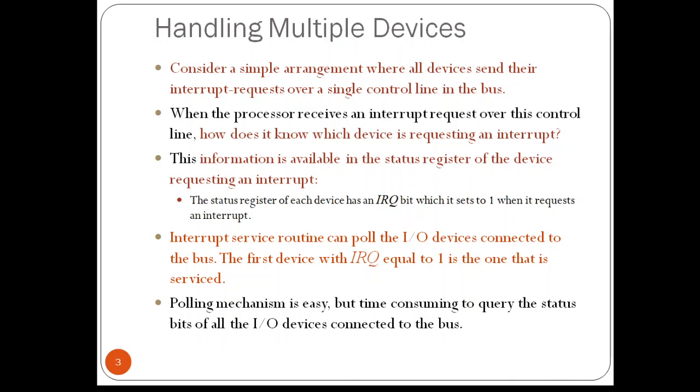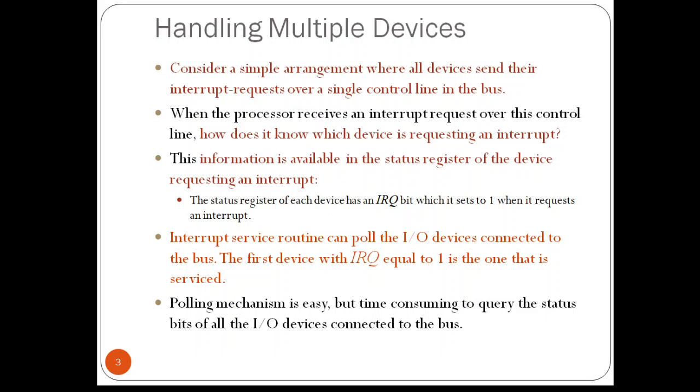The information that is required to determine whether a device is requesting an interrupt is available in its status register. So when a device raises an interrupt signal, that status register is set to 1. Any one of the bits in the status register will be set to 1. That bit we call as an IRQ bit, interrupt request bit.